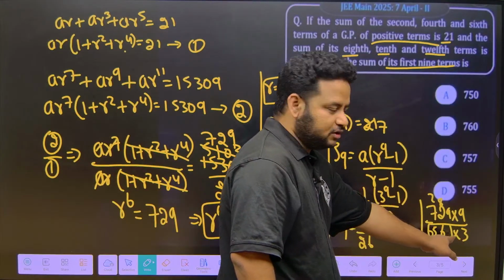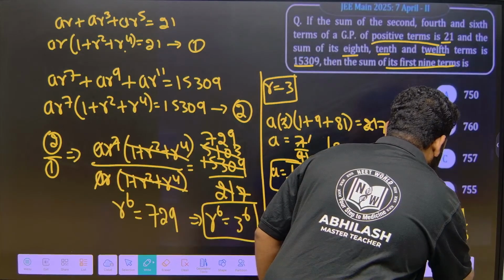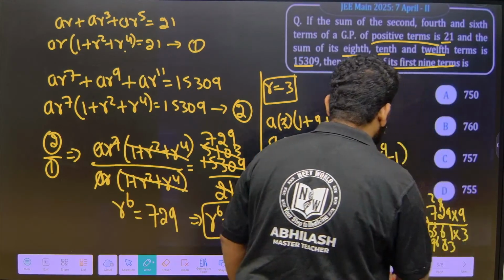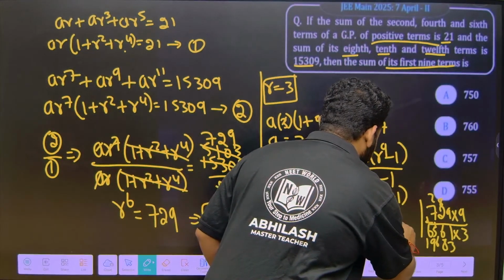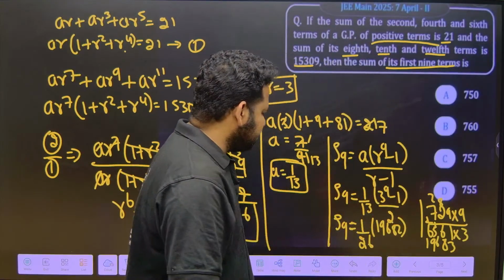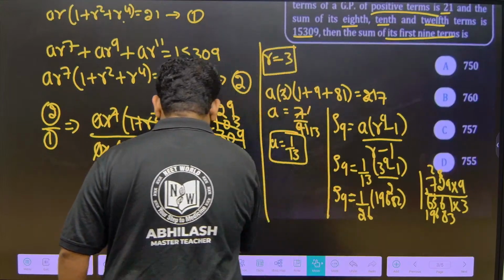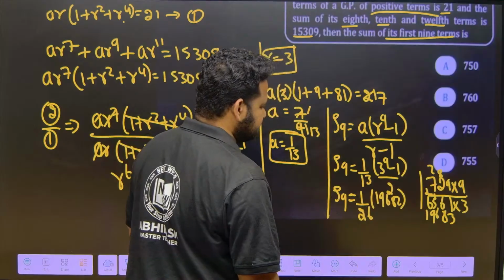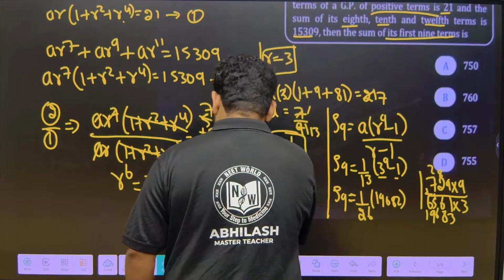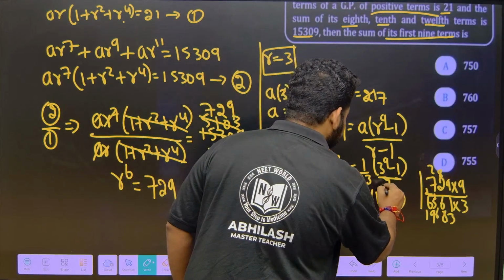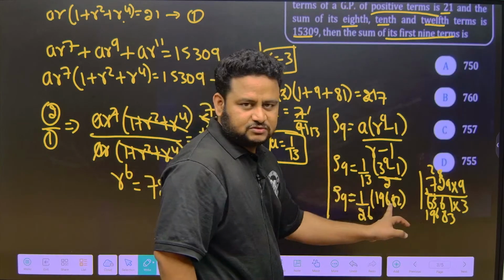3 power 9 I want. So 3 1s are 3, 3 6s are 18, 3 5s are 15, 16, 3 6s are 18, 19. 19683. So 19683 minus 1 is 19682. Correct? So here further I can simplify. See here, 19682 by 26. This 2, let me write it up a little. This will be divided by 2.